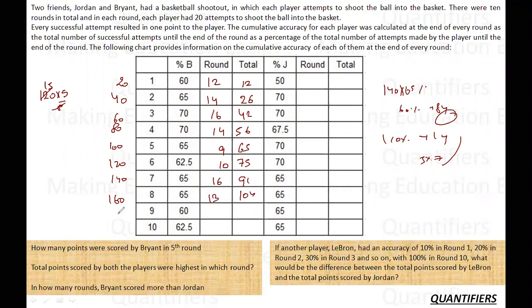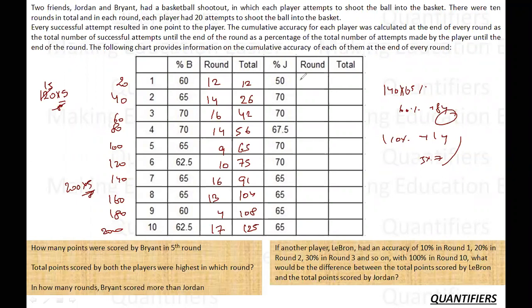So 180 rounds, 60%, 108. This is 4. And then 200 rounds, 62.5. 200 ka 5 by 8, that is 125. So in this round, 17 points. So this is the data I can extract out of the given things. Okay. So this completes this part.